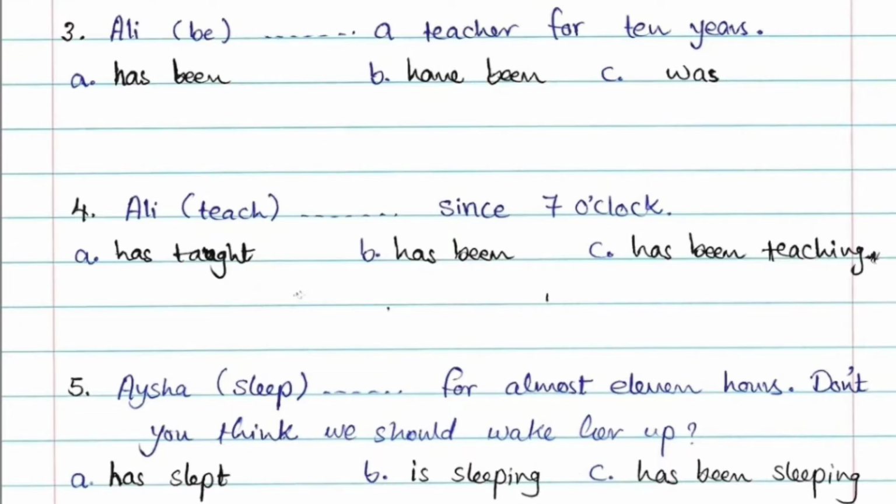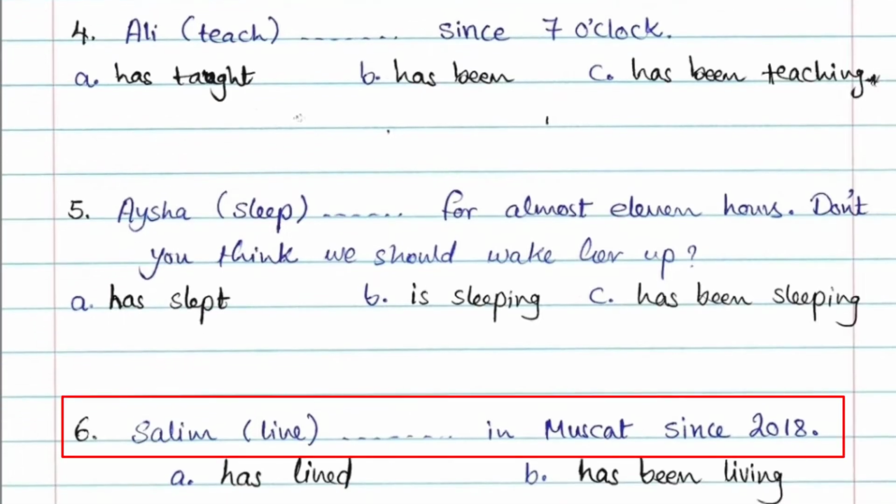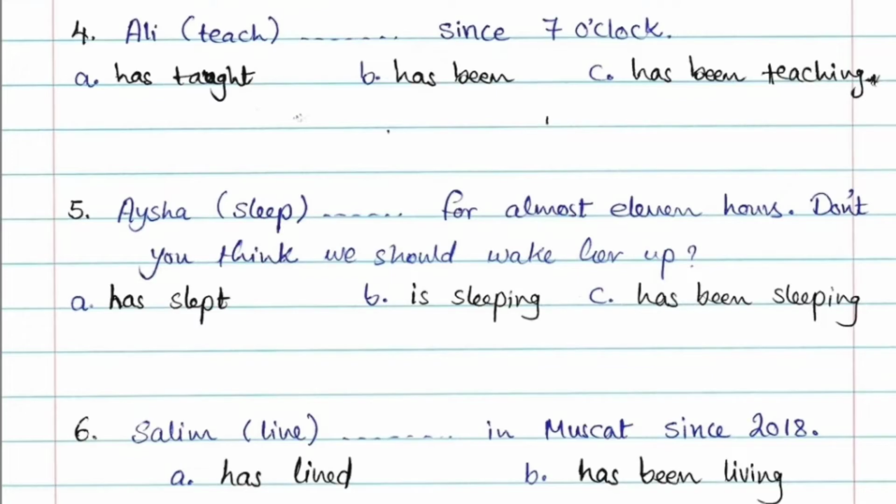And the last one is number 6, which is Salim live, between brackets, in Muscat since 2018. So think about these questions and think about the answers. I'm sure that you will get them all correct. You will find the answers of these sentences in the description below.